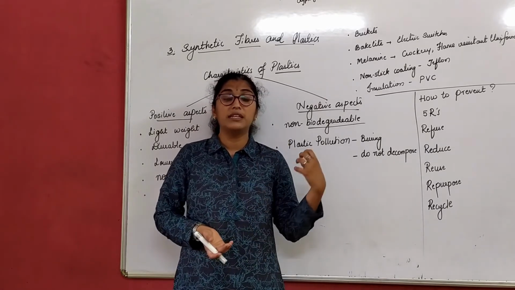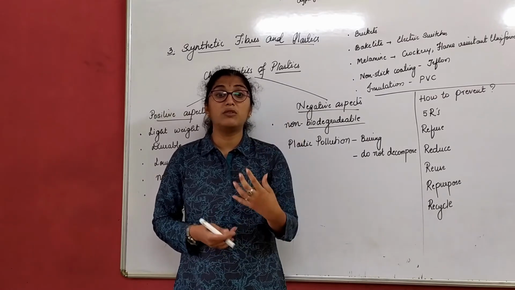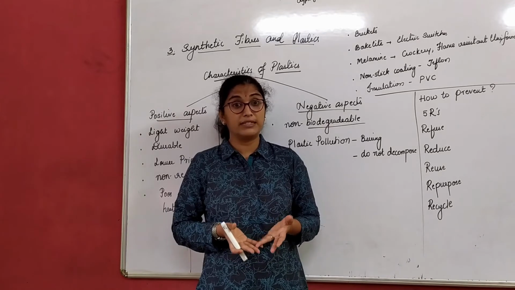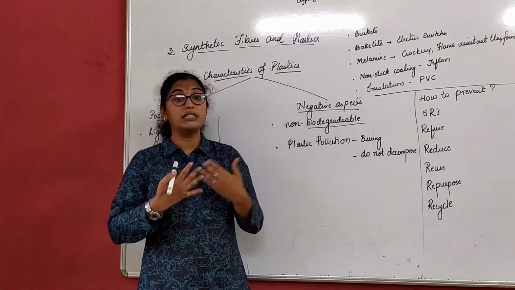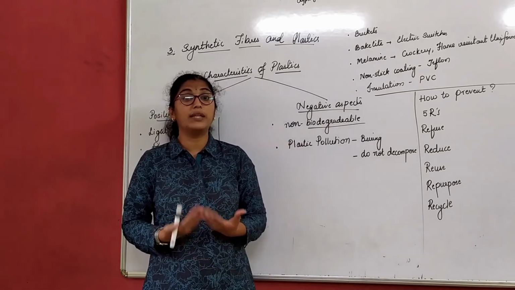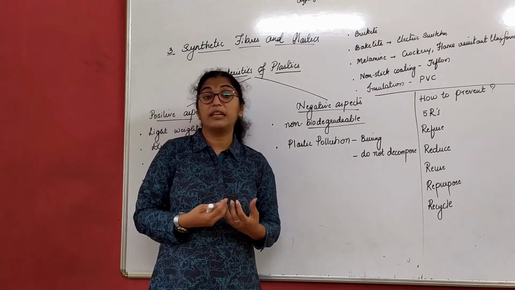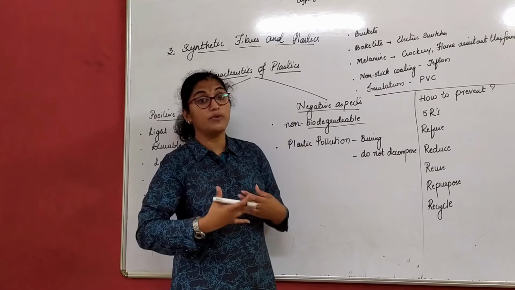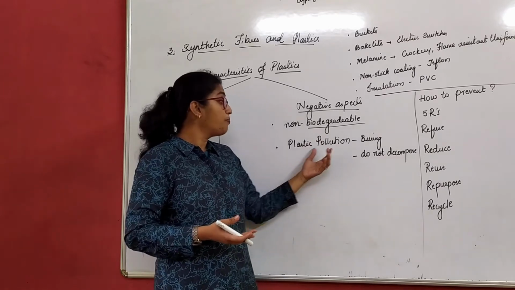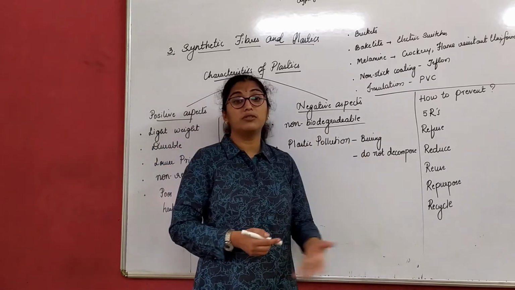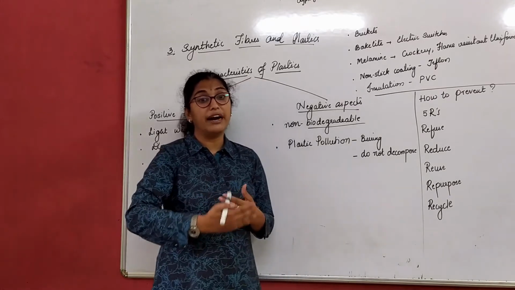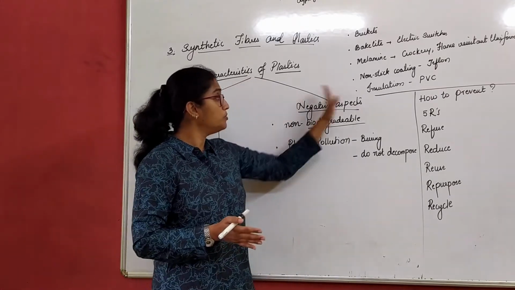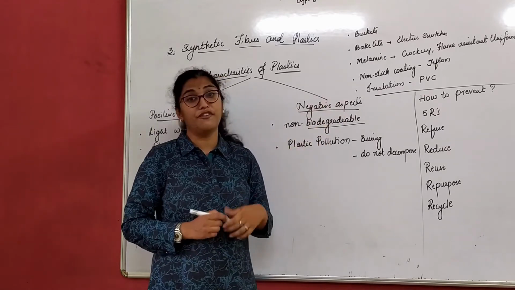Next, one person comes and offers the cow some vegetables. At that point of time, the cow throws out the plastic. Just imagine how hazardous it will be for animals when they consume this plastic. It can cause choking sometimes. It can even be a life-taking situation sometimes, right? So they cause pollution since they do not decompose. It is harmful for humans as well as animals. So these are the negative aspects of plastic.